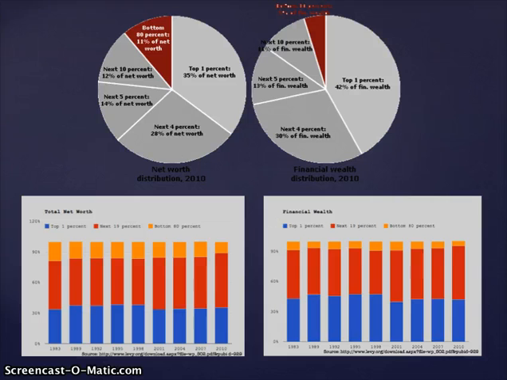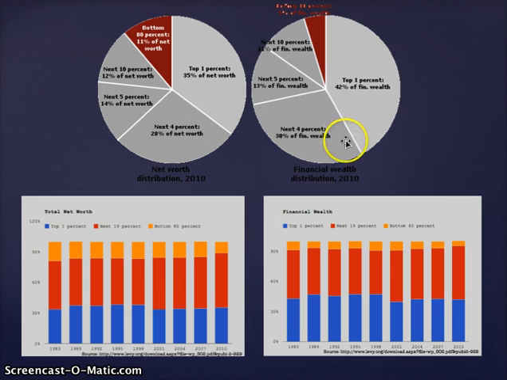We can see that economic distribution in terms of net worth and financial wealth is rather confined, with the top 1%, which many have critiqued, occupying 35% of the nation's net worth and 42% of the financial wealth. The next 4%, which under the dictates of the 99% movement, many would say is part of the 99%. However, we can see that they also, along with the 1% in total here, hold over 70% of the financial wealth and over 60% of the net worth.